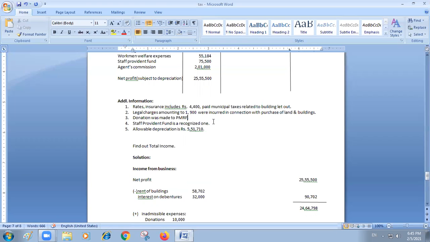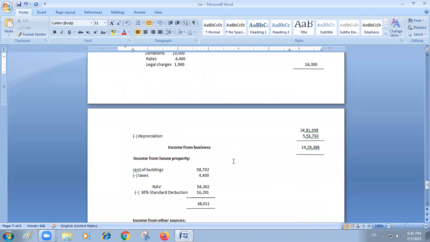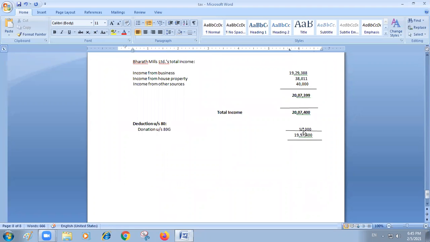In case of tsunamis, earthquakes, any natural disasters, or any problems in the country, a certain fund is created under the leadership of the Prime Minister. So whatever donations are given to PMRF are 100% allowed as deductions. So I have changed it to donations to PMRF, and therefore the total amount will be allowed as deduction. So for donations under section 80G, 10,000.